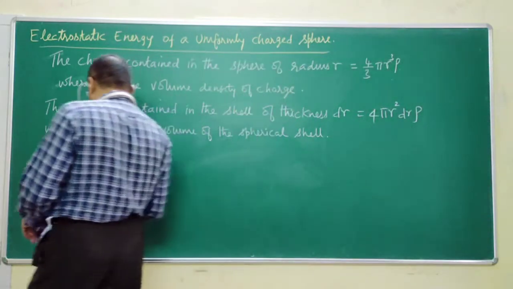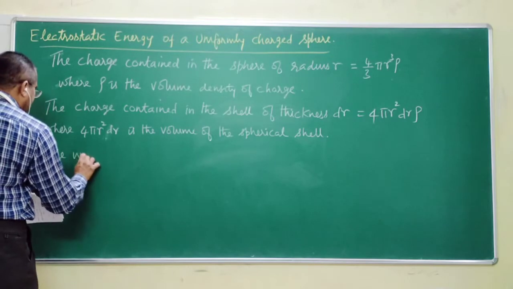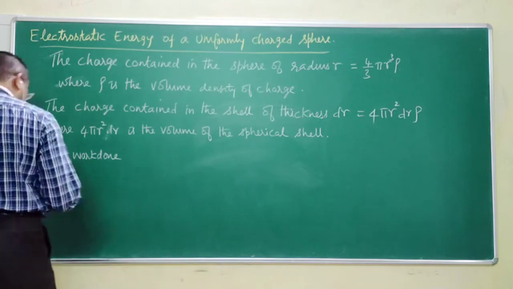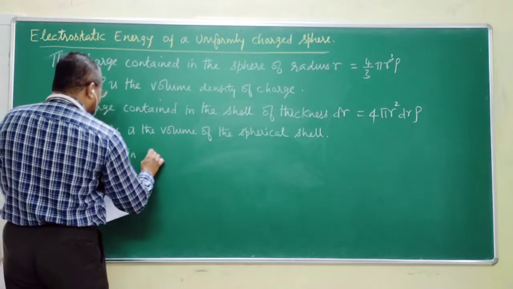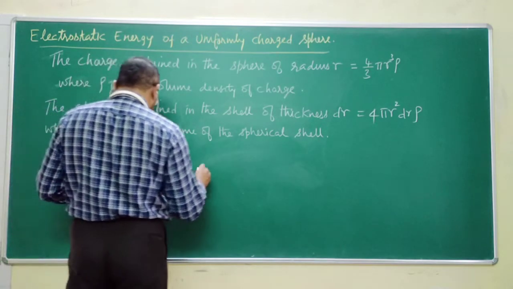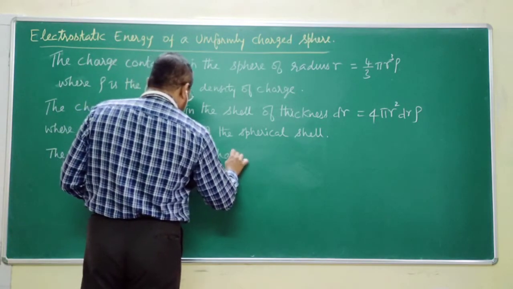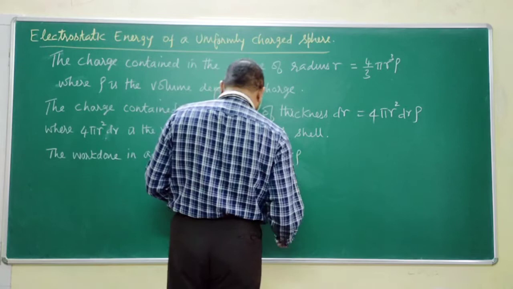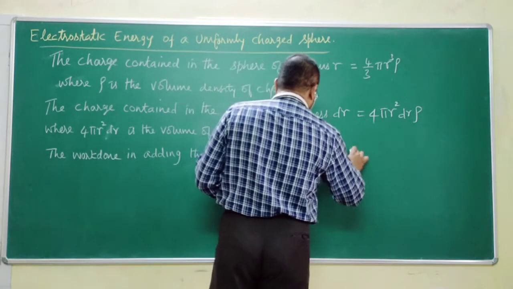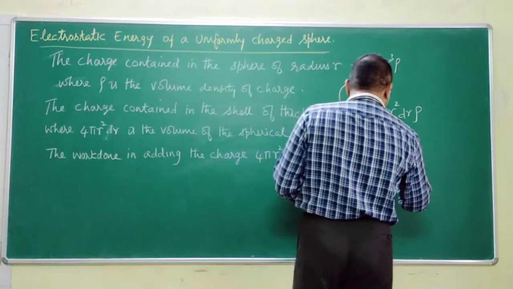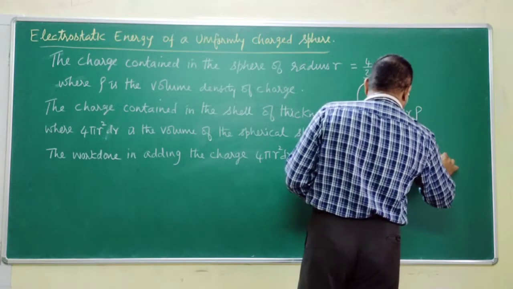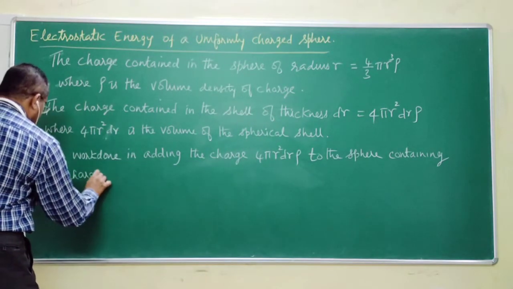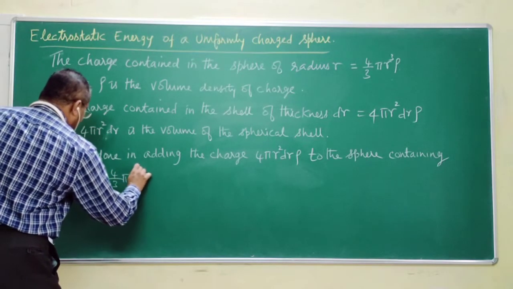Therefore I write the work done in adding the charge 4 pi r square dr rho to the sphere containing the charge 4 by 3 pi r cube rho.